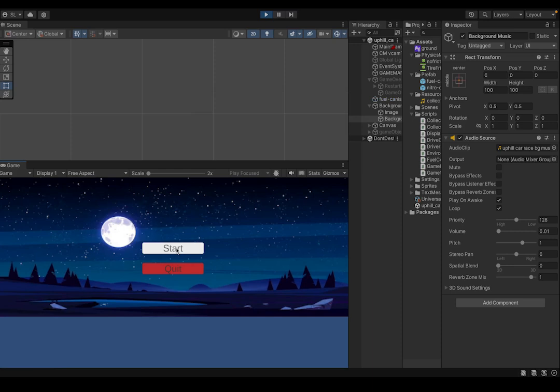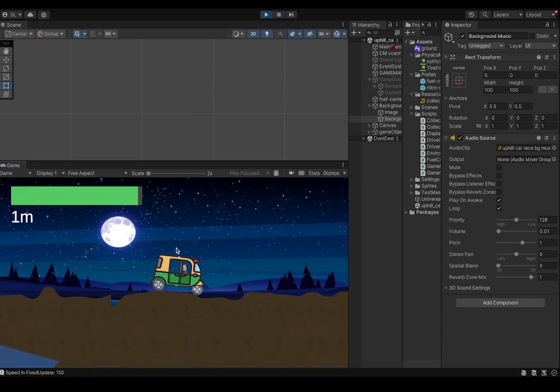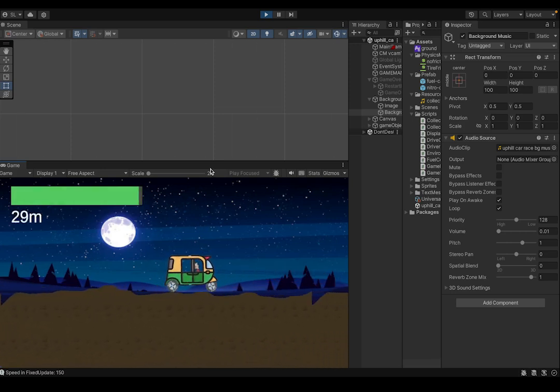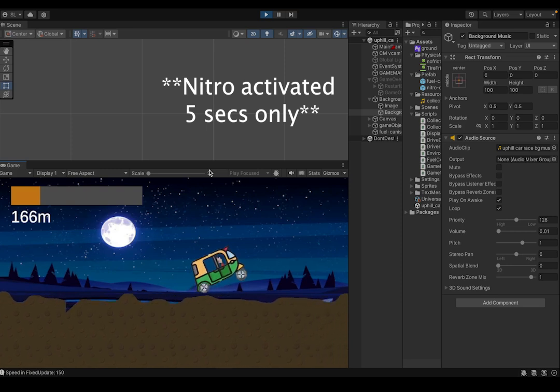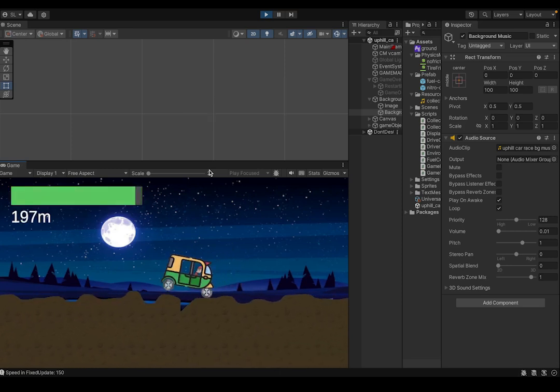When the player clicks start, he can start driving, and you can see the distance of the driving and then the fuel meter. The fuel runs out in real time, so the player has to drive very carefully not to flip, but he also has to take care of the fuel, because the fuel tank will only be on every 200 meters. So this is the nitrogen tank, and if he collects the nitrogen, the tuk-tuk will go faster. But don't forget to drive carefully.